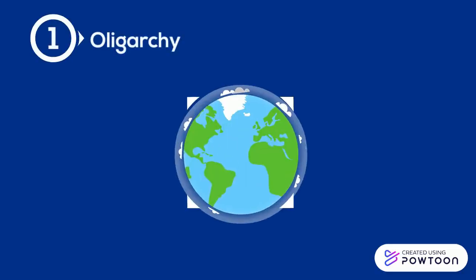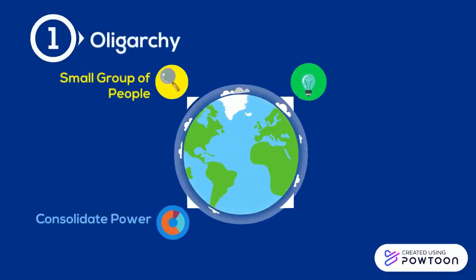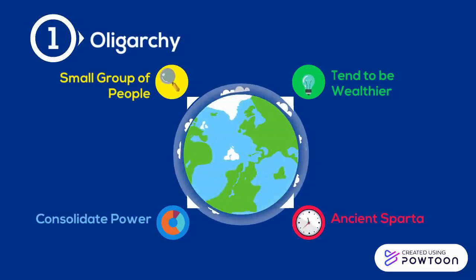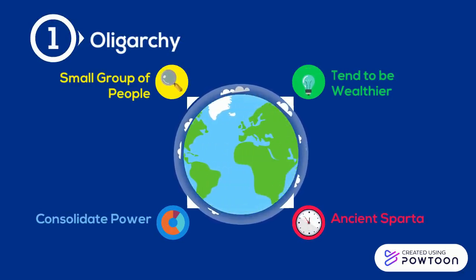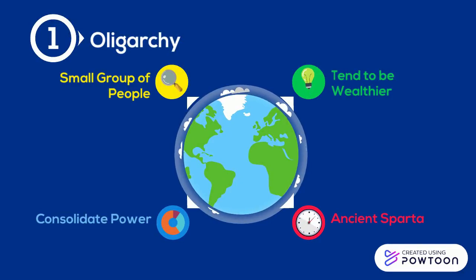The first type of government we'll be talking about is an oligarchy. An oligarchy is defined as a group of people that have control over a country, organization, or institution. These tend to be a small group of ruling classes, tend to be wealthier families that rule. A good example of this is ancient Sparta.